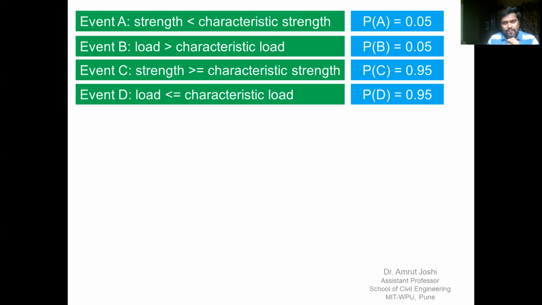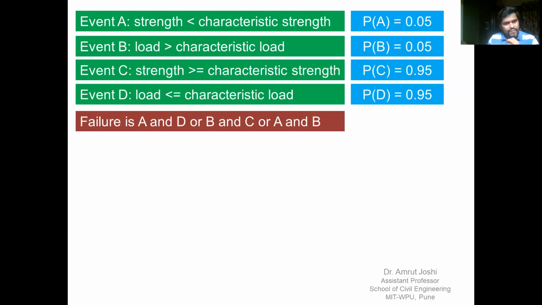So 95% of the time, the load will be less than the characteristic load during the design lifespan of the structure. So probability associated with event D is 0.95. Now let us try and define what is failure. So failure is A and D or B and C or A and B.